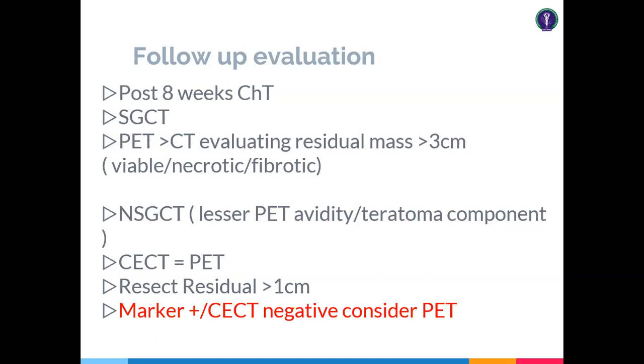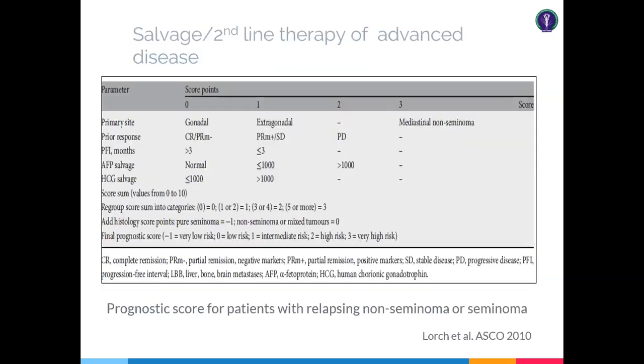So initially do a CT scan and later on do a PET-CT if required. And in non-seminomatous germ cell tumor, if a residual is there, you can go for a surgical biopsy confirmation. So these are the salvage chemotherapy categorization of the tumors.